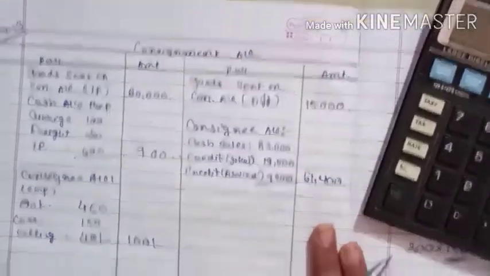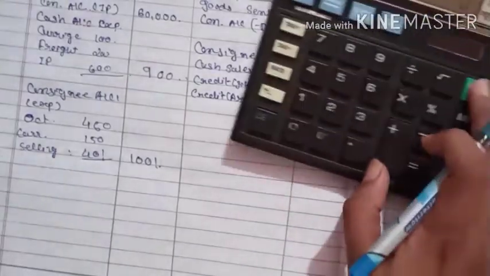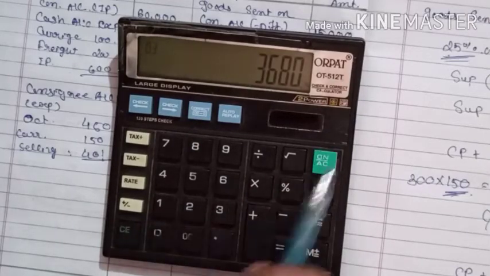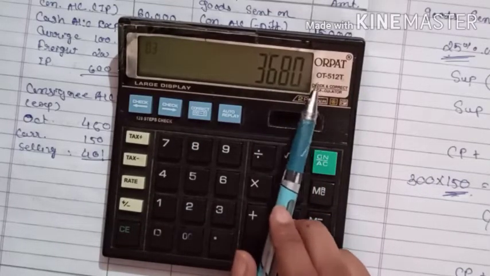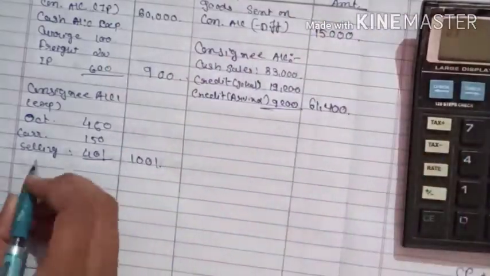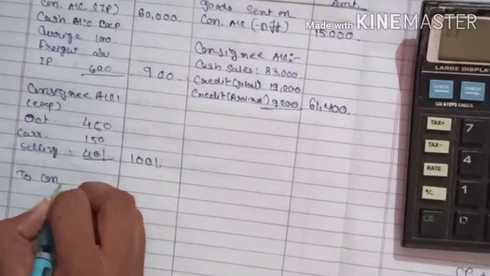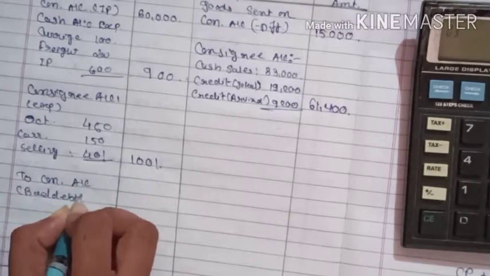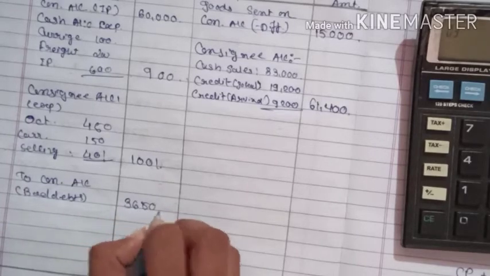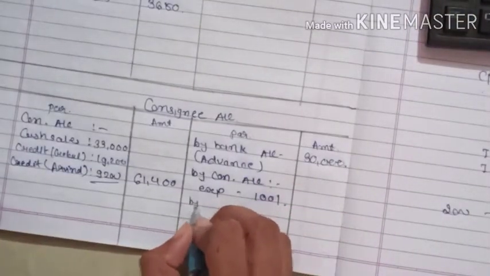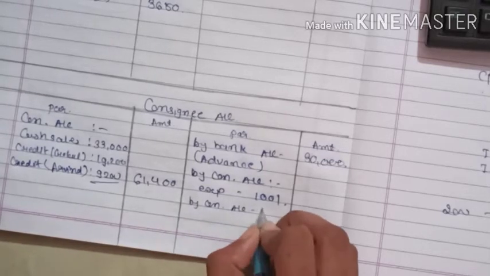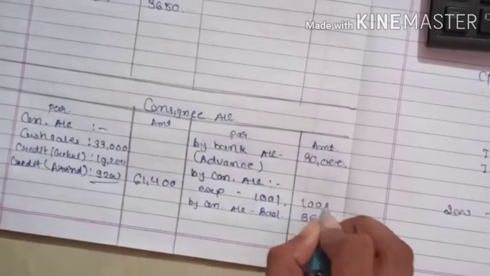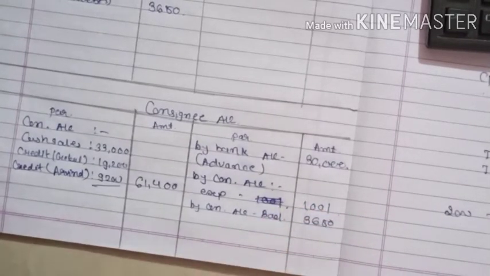So how much amount was sold to Arvind? 9,200, out of which 40% is bad debt. Bad debt amount is 3,680. So we will write down over here: To Consignee Account, in a bracket, bad debts of rupees 3,680. Over here, by Consignment Account, bracket, bad debts, 3,680, we will write outside.